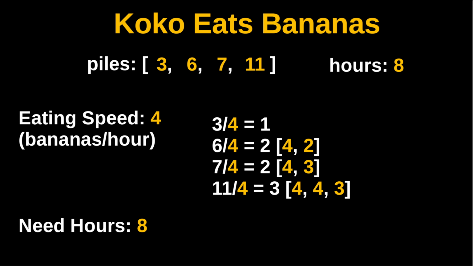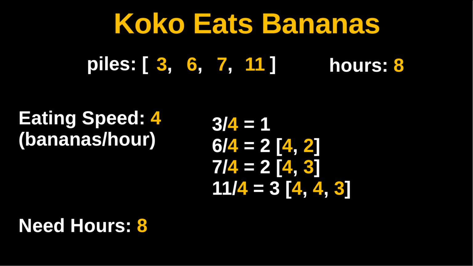Okay, so let's try a faster speed. What happens if Koko eats 4 bananas in 1 hour? The first pile would take that 1 hour to finish up. The second pile would take 2 hours. The first hour, it will eat 4. And for the remaining bananas in that pile, which is 2, it will take another hour to finish those.